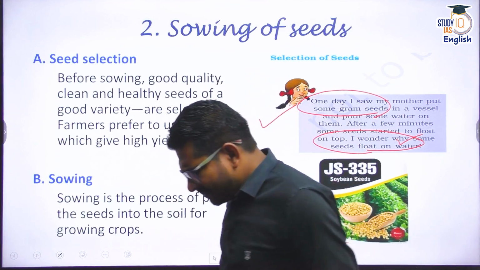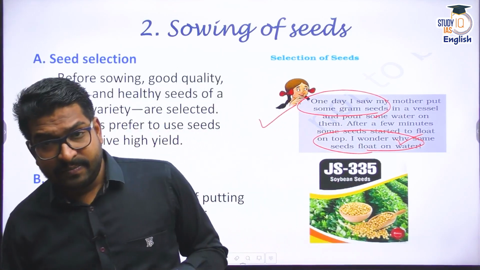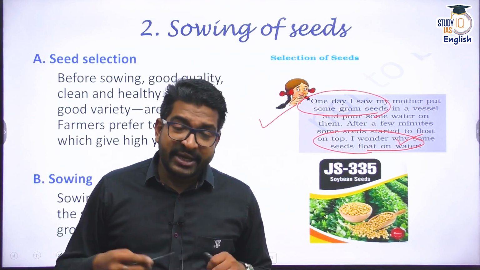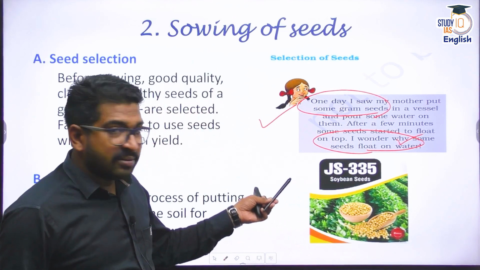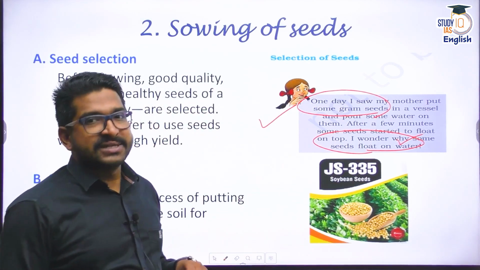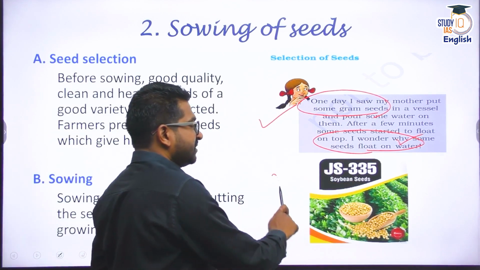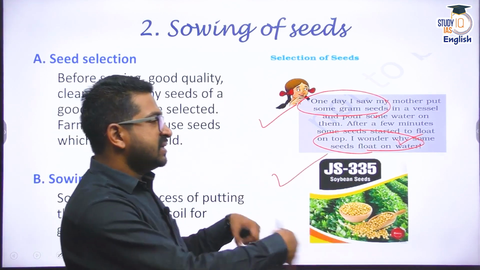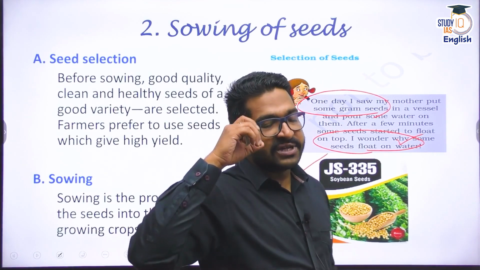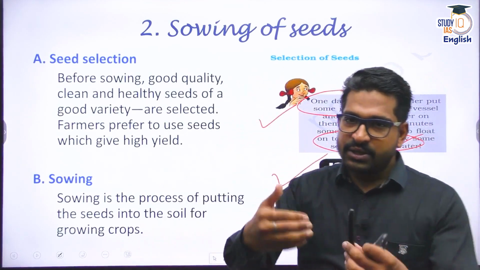But these days things have become very easy. There are so many seed companies. For example, in the last Kharif season, we had bought this JS335 soybean seeds. So simply buy these seeds, buy the bags, and whatever is required per hectare, you just go for sowing.